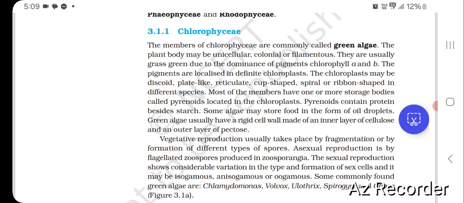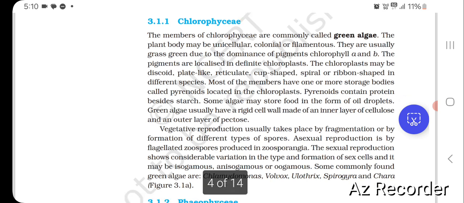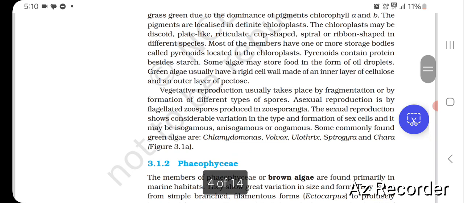The chloroplast may be discoid, plate-like, reticulate, cup-shaped, spiral or ribbon-shaped in different species. Most of the members have one or more storage bodies called pyrenoids located in the chloroplast. Pyrenoids contain protein besides starch. Some algae may store food in the form of oil droplets. Green algae usually have a rigid cell wall made of an inner layer of cellulose and an outer layer of pectose.